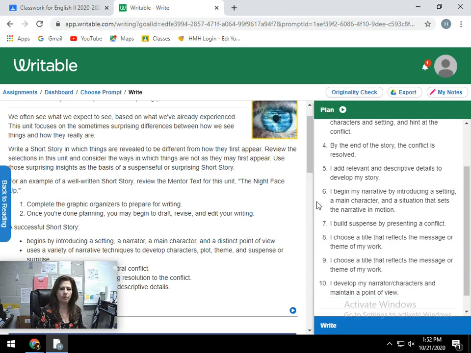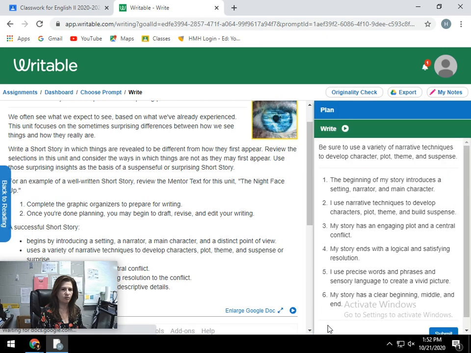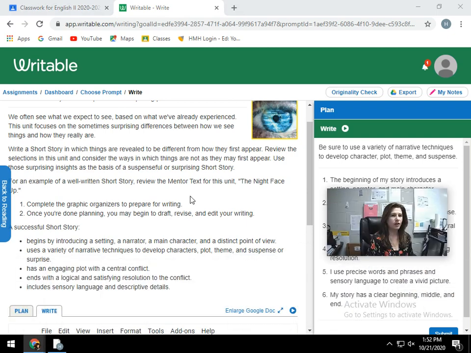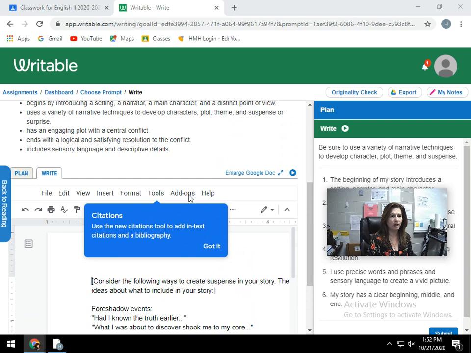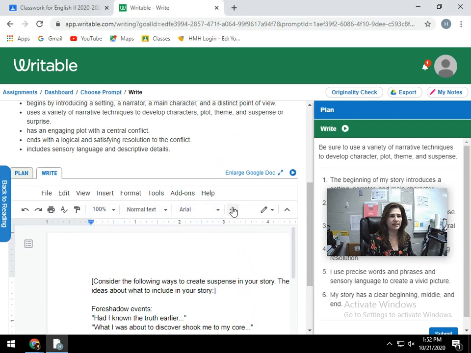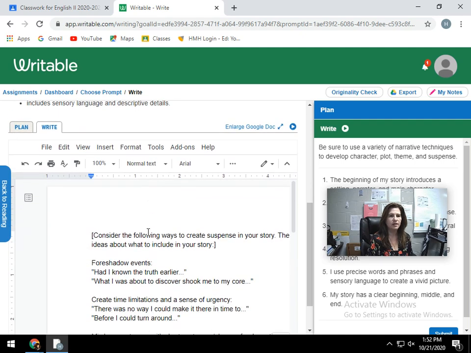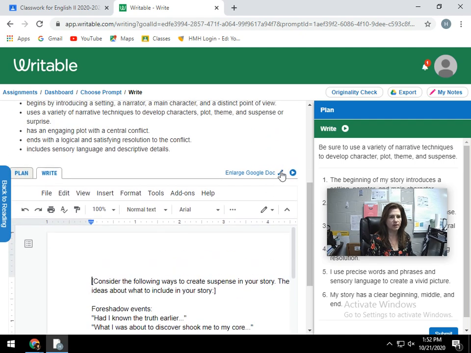I clicked on this pull out over to the side, and there was probably another place to write where I didn't see it, but I clicked on write. So wherever you see a blue thing that says write, make sure you go there. So you're writing in an actual Google Doc. I was able to assign it to you as writing in a Google Doc through the Writable platform. So this will save into your Google Docs automatically, and then you've got all of your normal tools.